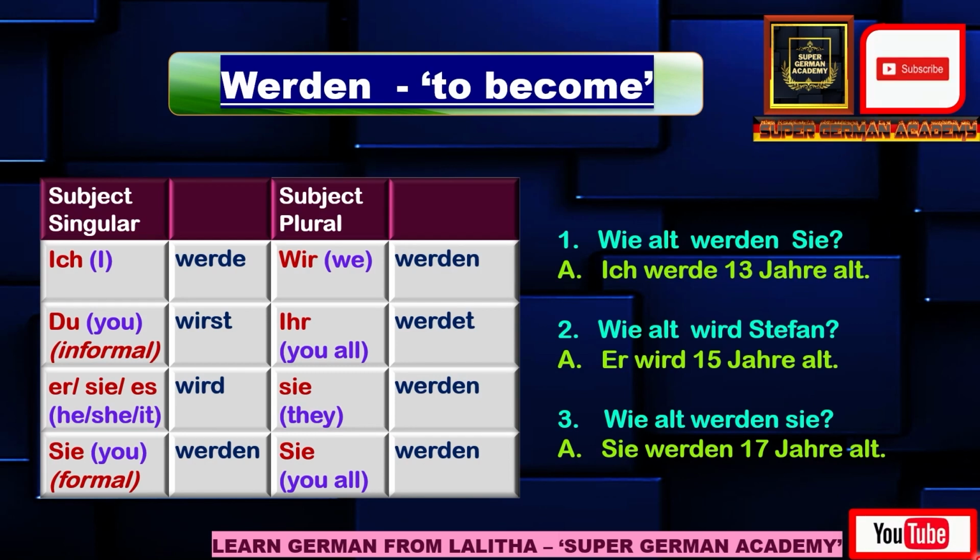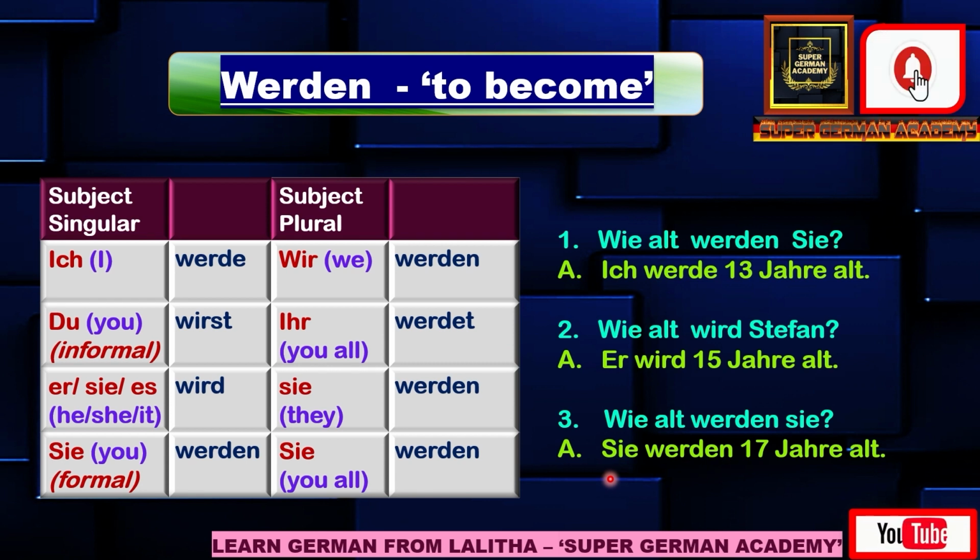Here is the werden verb. Werden means to become. So its conjugation for subject singular: ich werde, du (informal) wirst, and for er/sie/es it is wird. For Sie formal it is werden. For subject plural: wir werden, for ihr werdet, for sie werden, and Sie formal it is werden. So this is the conjugation.